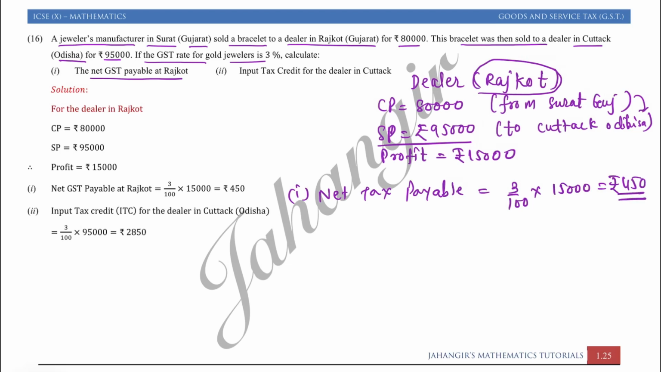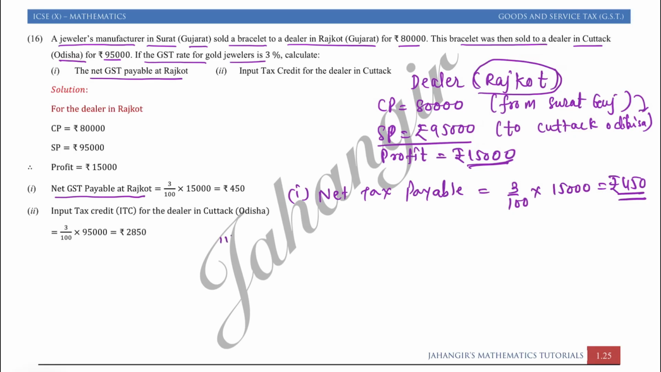So the first part, net tax payable at Rajkot, is done. The dealer in Rajkot will pay the tax on its profit. So profit is 15,000, so net tax payable will be 3% of the profit. Here you don't have to say whether it is IGST or CGST. Whenever they are asking, then only you have to mention it, otherwise no need to mention.